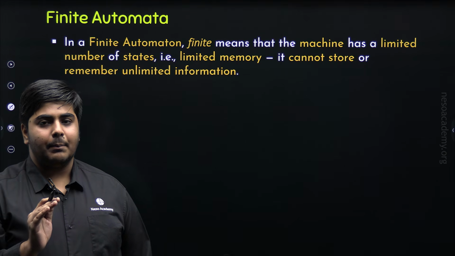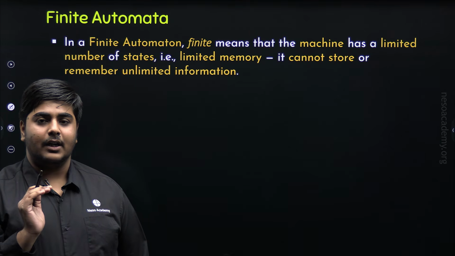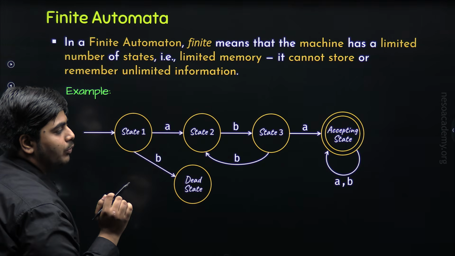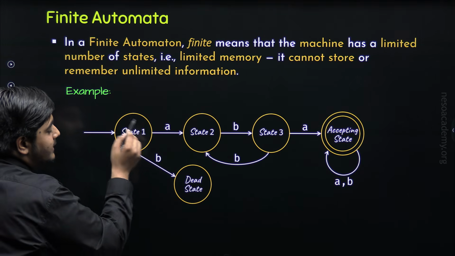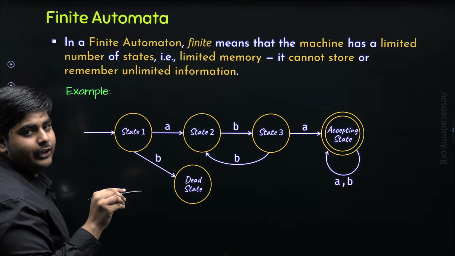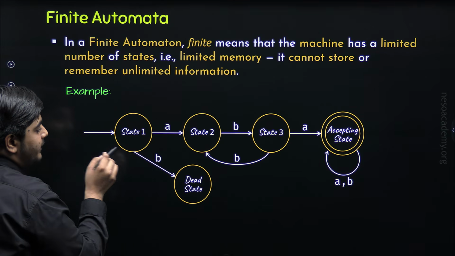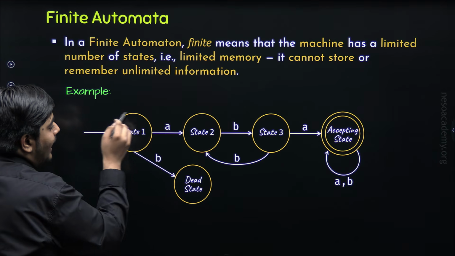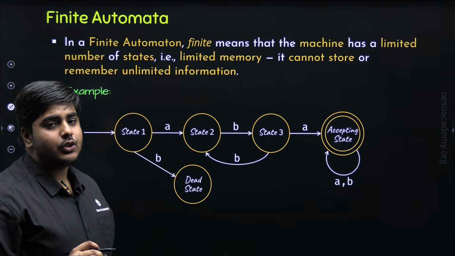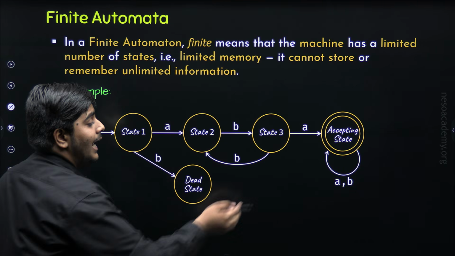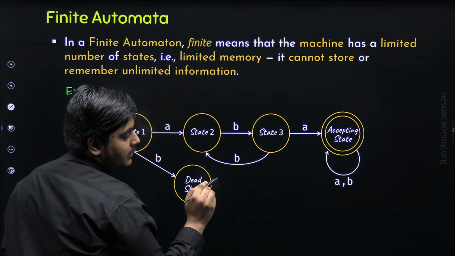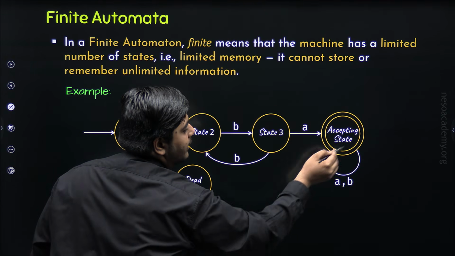Now let's take an example to understand finite automata. So here we have an example of finite automata. This is state number 1, which is also called the initial state of finite automata, and it is represented by an inward arrow and a circle. These two are the intermediate states of the finite automata, and this is the final state or the accepting state of finite automata, which is represented by double circles.